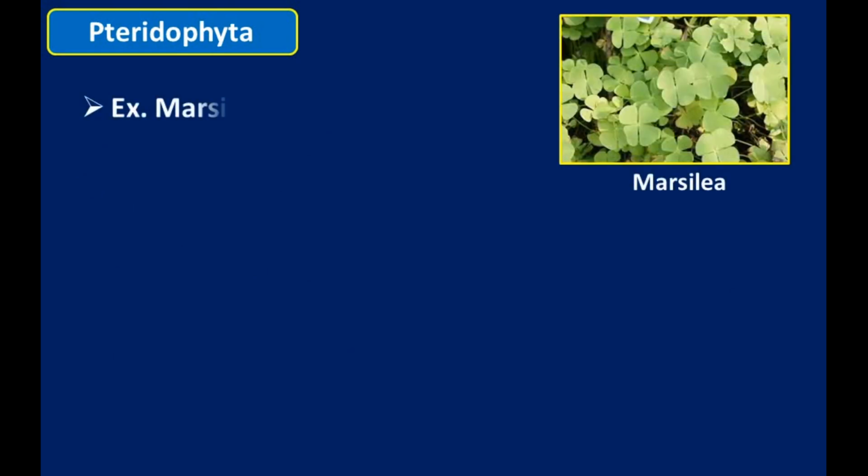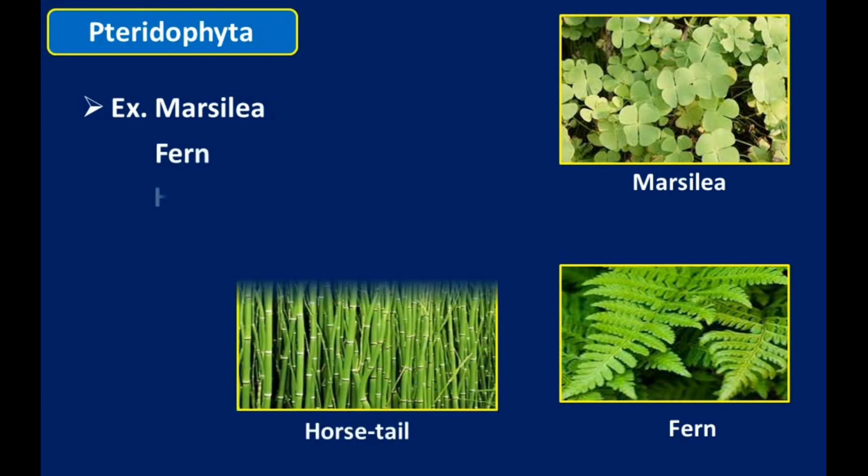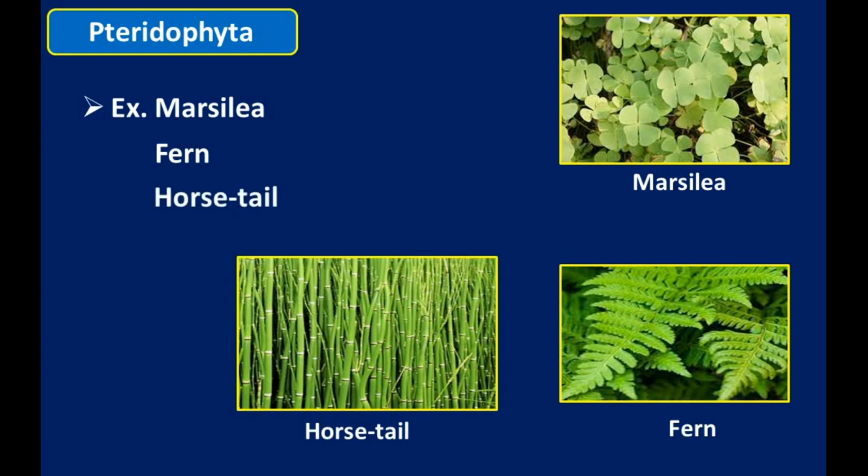Examples of the pteridophyta are Marsilea, fern, which is known as Nephrolepis, and horsetail. These are the examples of pteridophyta. Their body is differentiated into root, stem and leaves. They have conducting tissues, and these are the first terrestrial plants on the earth. So bryophyta, pteridophyta and thallophyta are the examples of cryptogams.